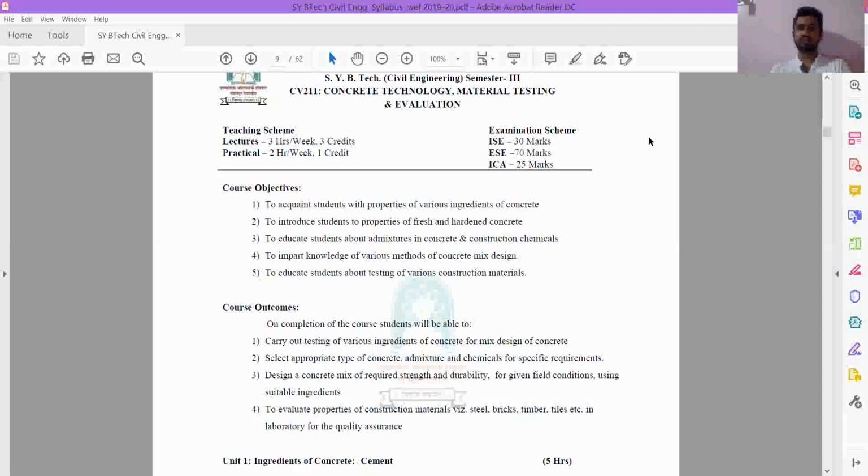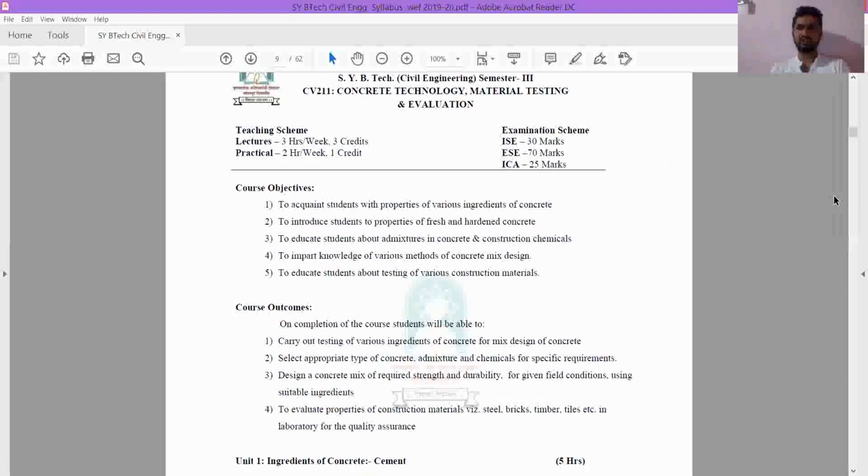First objective is to acquaint students with properties of various ingredients of concrete. What is concrete? Concrete is the most commonly used construction material. I hope all of you have seen the concrete, right? In the construction it is mostly used construction material. How many of you have seen concrete? Almost all.